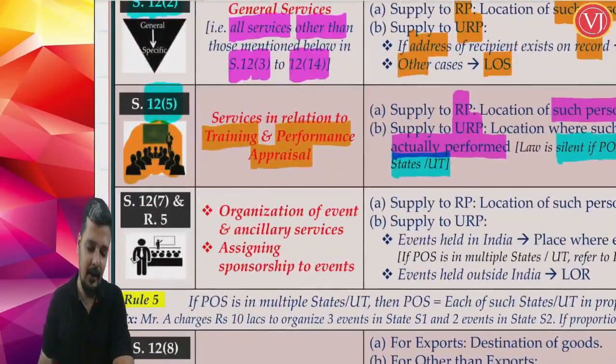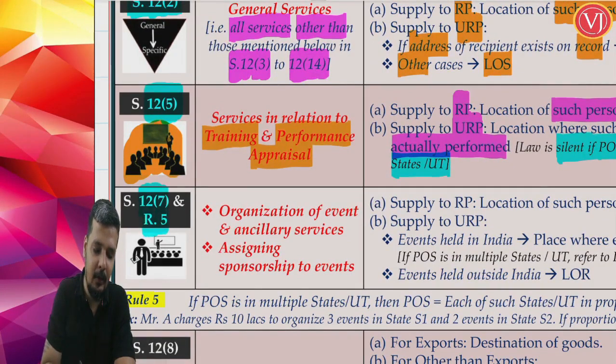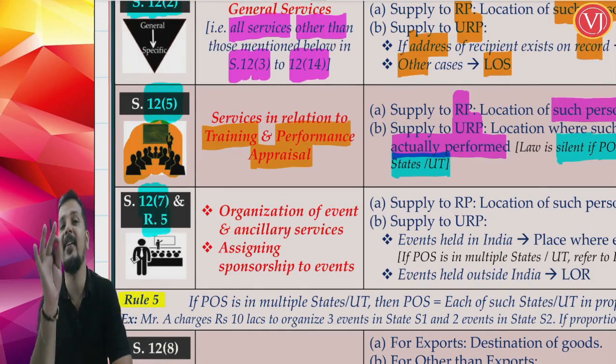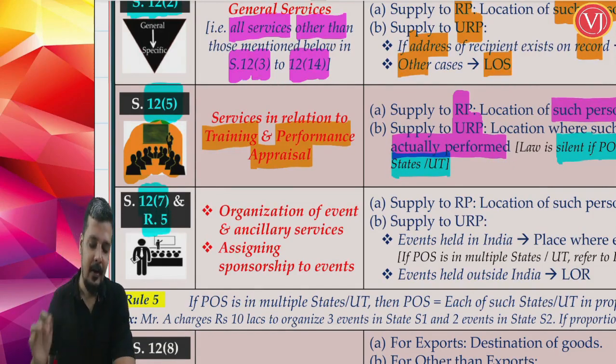So that is section 12, subsection 5, where you are talking about training and performance appraisal services. Now friends, we are talking about section 12, subsection 7, read along with rule 5. Rule 5 of which rules? IGST rules, Rule 5 of IGST rules 2017. Now friends, section 12, subsection 7 talks about what? It talks about organization of an event, any event.